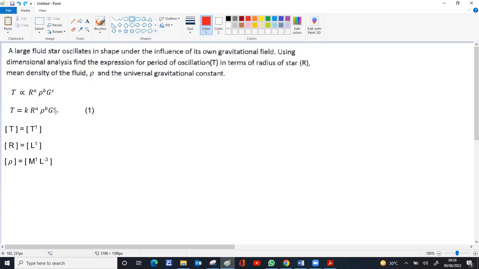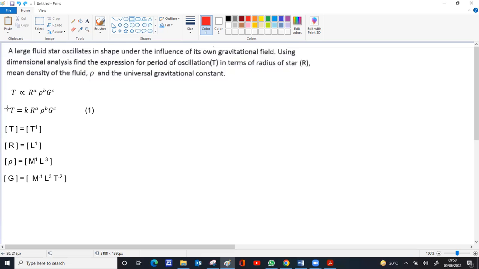Capital G you can find from force F equal to capital G into mass 1 mass 2 by d square. From that, G will be equal to F d square by m1 m2. When you substitute for force and density and solve, you get G as M raised to minus 1, L raised to 3, and T raised to minus 2. So for all the quantities involved which have dimensions, we need to know the dimensional formula.